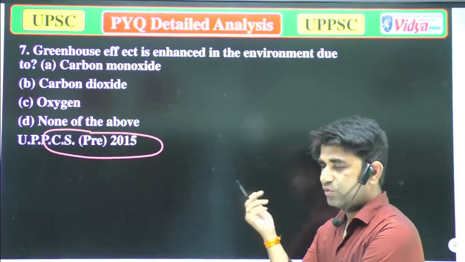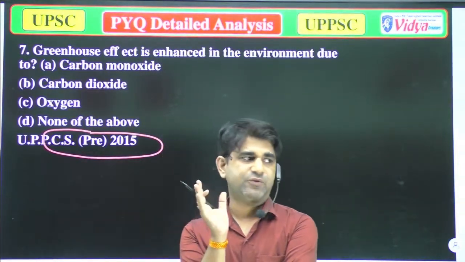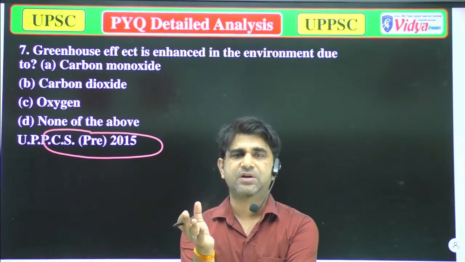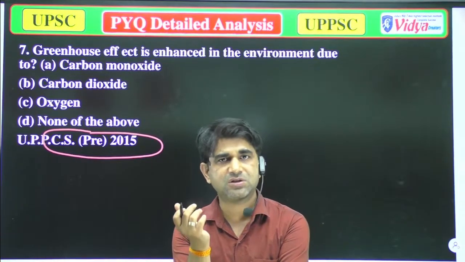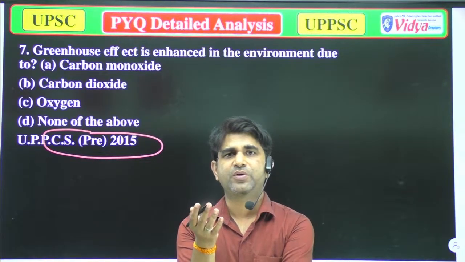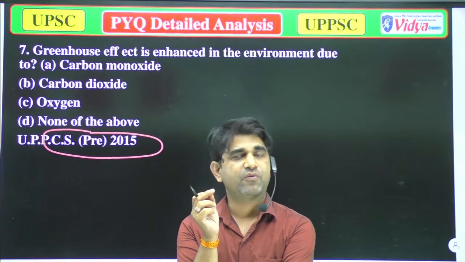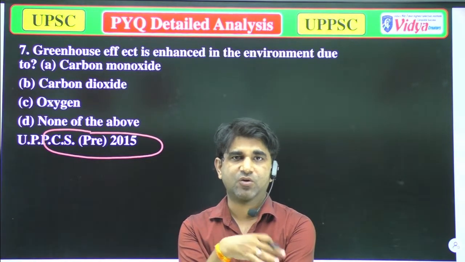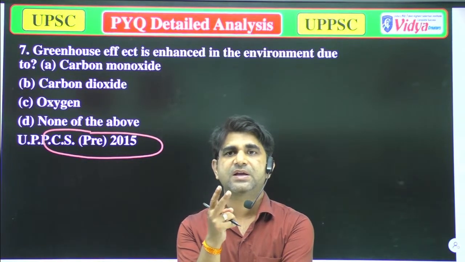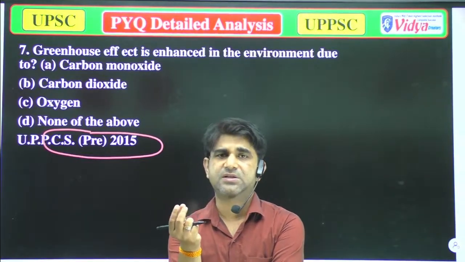In the previous question, we talked about the greenhouse effect. Greenhouse effect and greenhouse gases are similar, because the greenhouse gases cause the greenhouse effect. So the main gases, or substances, are, first, water vapor. Water vapor is more responsible for global warming, and this is also an example of greenhouse gases. Second is methane. Methane is there.